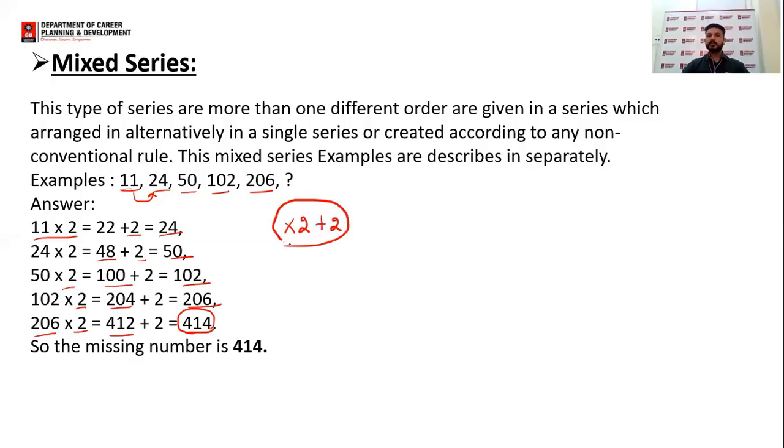It could also have been into 2 plus 1, or into 2 minus 3, or into 2 plus 1, into 2 minus 1, and so on. There are a number of patterns that can be followed, but we just have to recognize that pattern. I hope this is clear to all of you again.